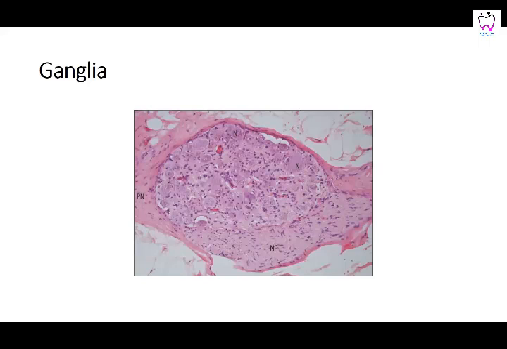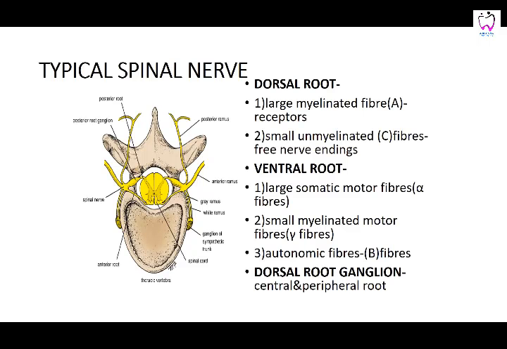This is the structure of the ganglia. You can see these are the neurons, fibers which are there. Then there's the peripheral nerve, connective tissue, satellite cells, all collectively covered. Then is your spinal nerve. How it is formed, how it is distributed, what are the plexuses, we'll talk about in the next.